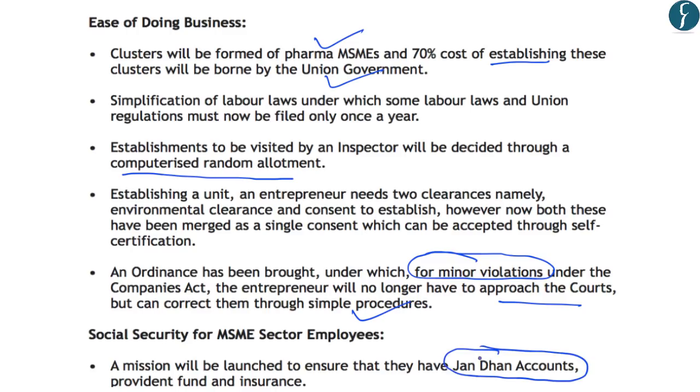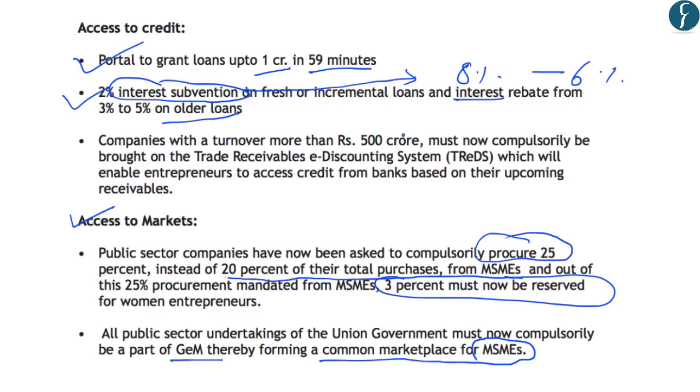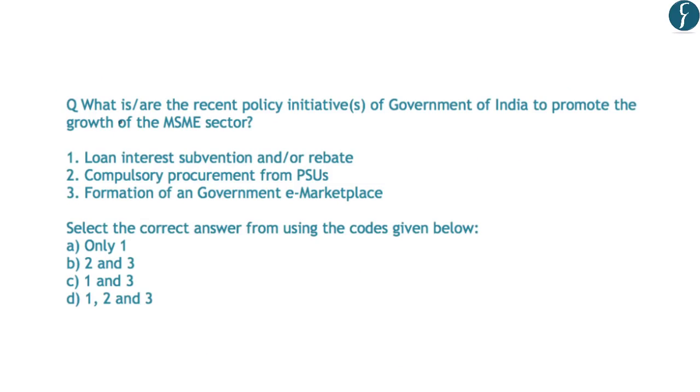And the employees of the MSME sector will be provided social security by providing them Jan Dhan accounts, provident fund and insurance. Now, all these points are pretty self-explanatory in nature. So you should go through all these points which have also been provided in the PDF attached to this video. Now, after going through this article, you should try and answer this question from your preliminary examination point of view and put your answer in the comment section. With this, let us move on to the next article.